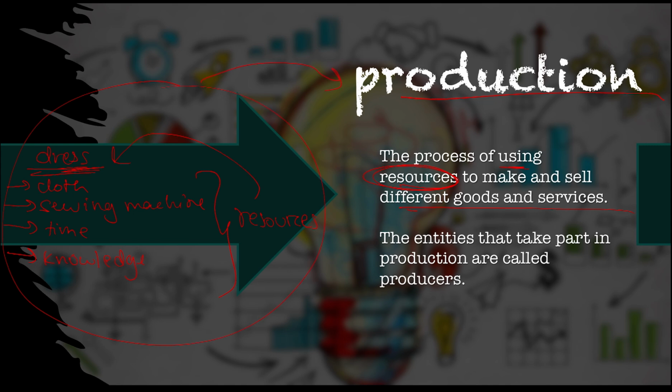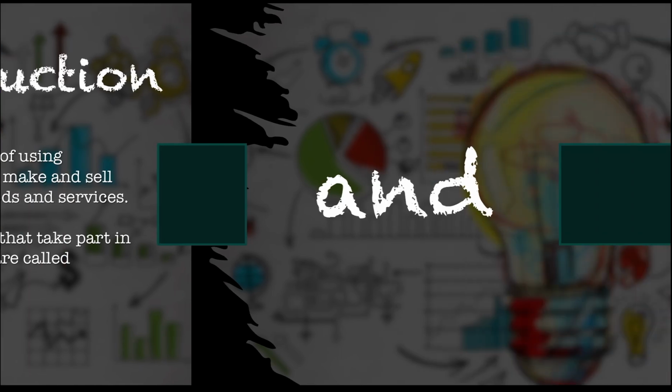So we use different resources, and each resource can help produce several things, but in this, the end product is a dress. Now, the same thing is there for services, except that, again, the resources are things like hours spent, knowledge, education, right? For example, there's teaching, like a teacher or a doctor, medical examinations. They spent years and years working, getting training to become who they are. That is also the resource required to get you the services you need. The entities that take part in production, they are called producers.